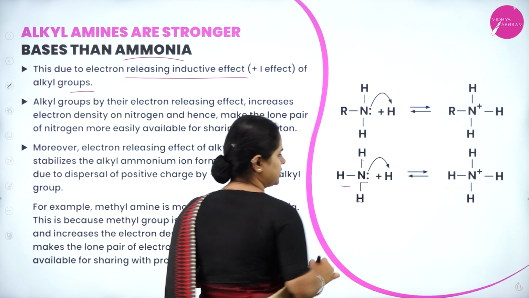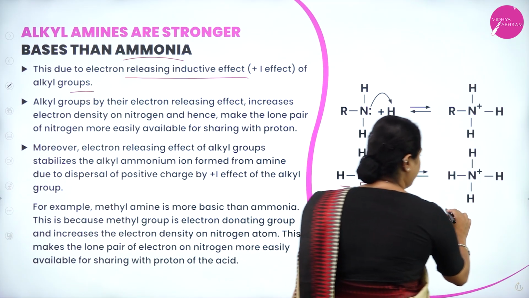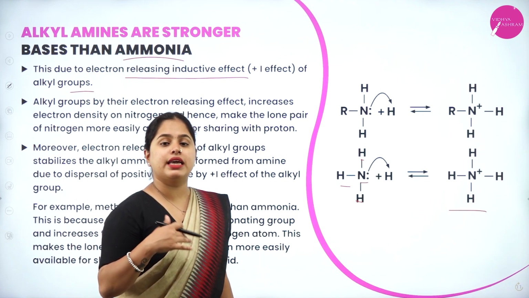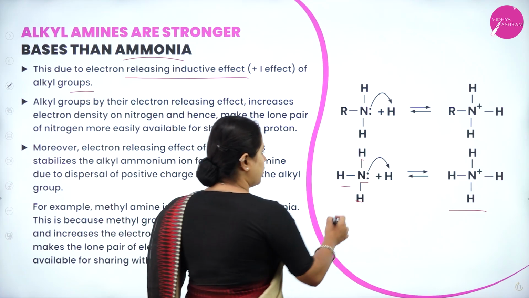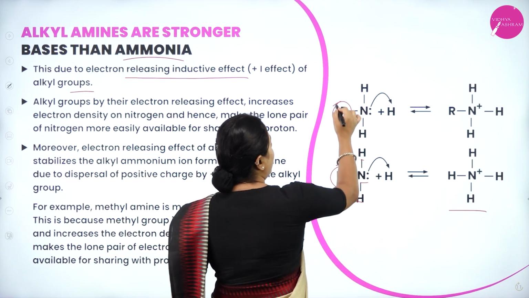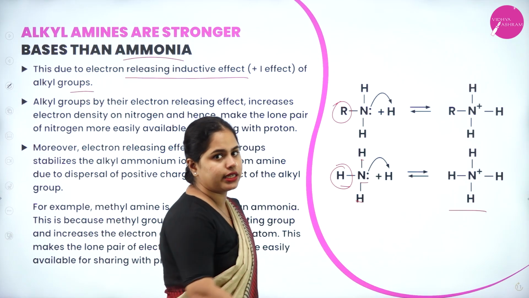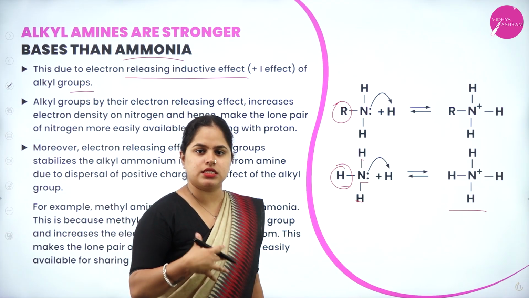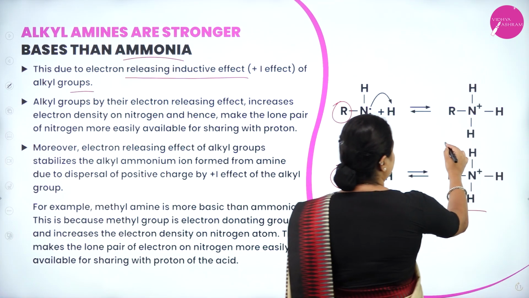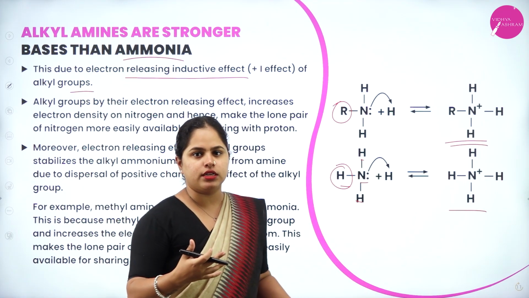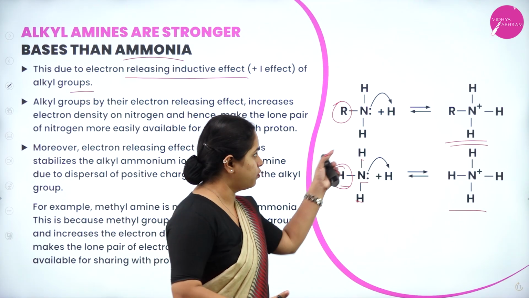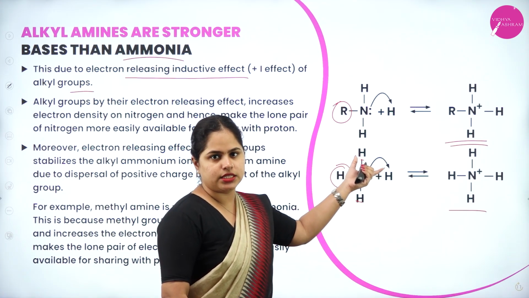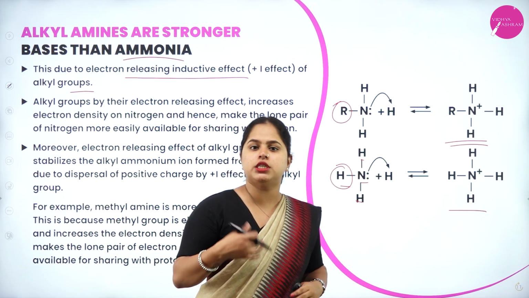NH3. This is ammonia. So it forms NH4 plus, which is the ammonium ion. Now, in case of alkyl amine, one extra group is there. That means one hydrogen is replaced by an alkyl group, and this alkyl group has the tendency to donate electrons. As we have already discussed, when it is electron donating, the basicity increases, the basic character increases. Hence, a particular ion is formed here. More electron donating character means, of course, the basic character will be more. In ammonia, there are no alkyl groups compared to alkyl amines. So the extra alkyl group is present, electron donating, more basic character.